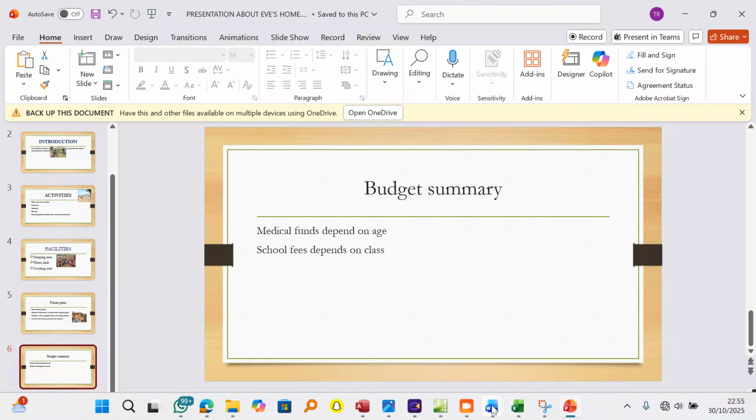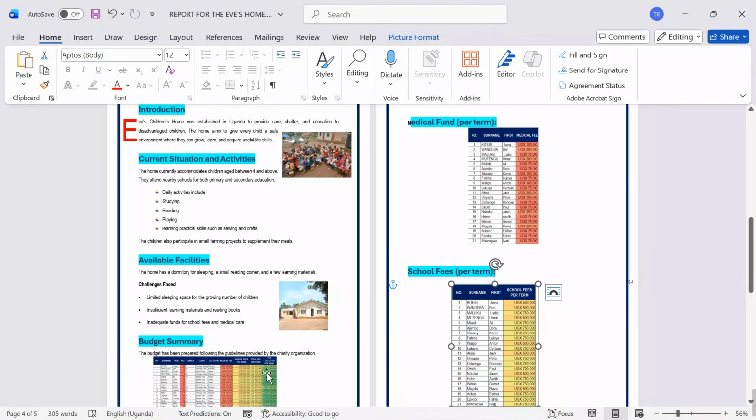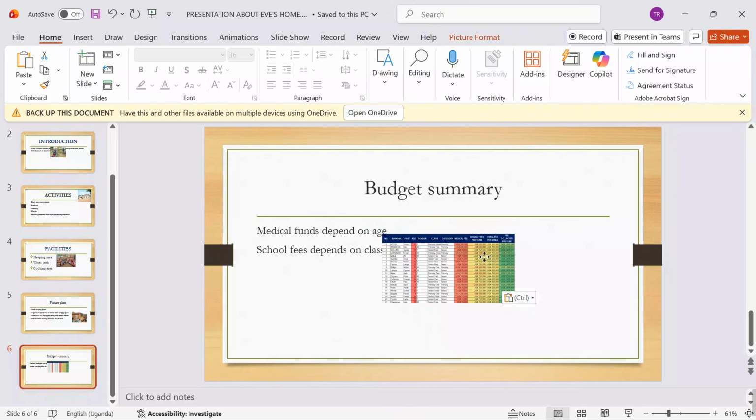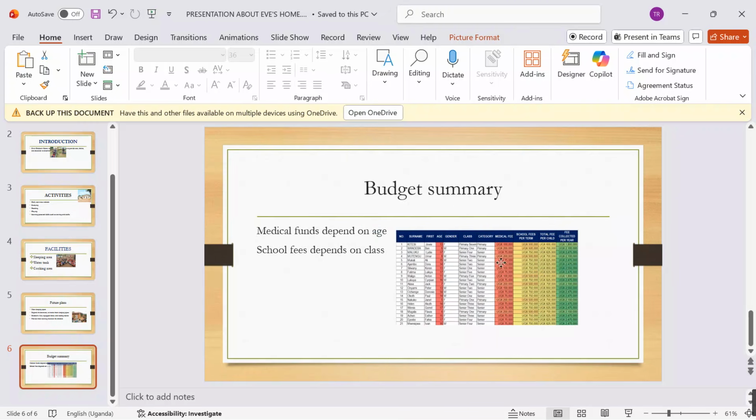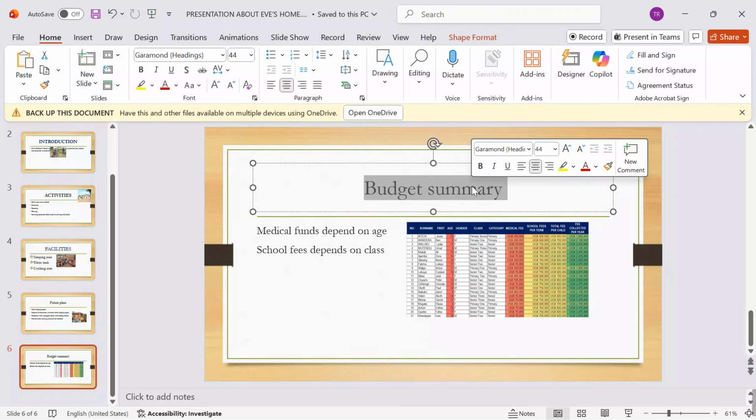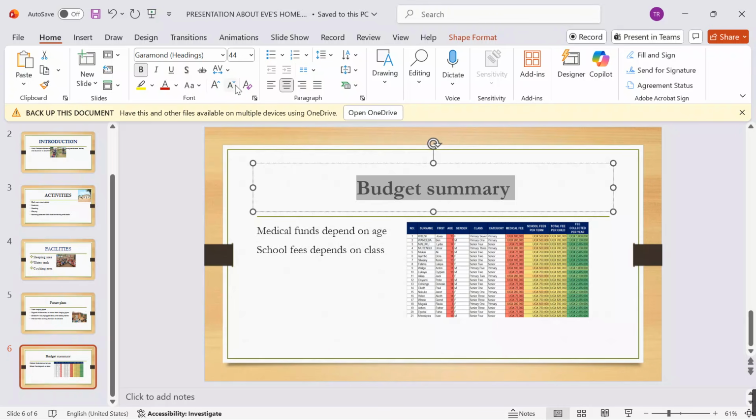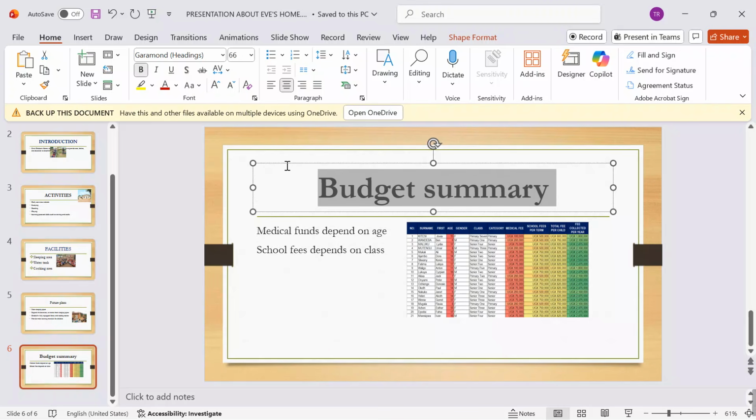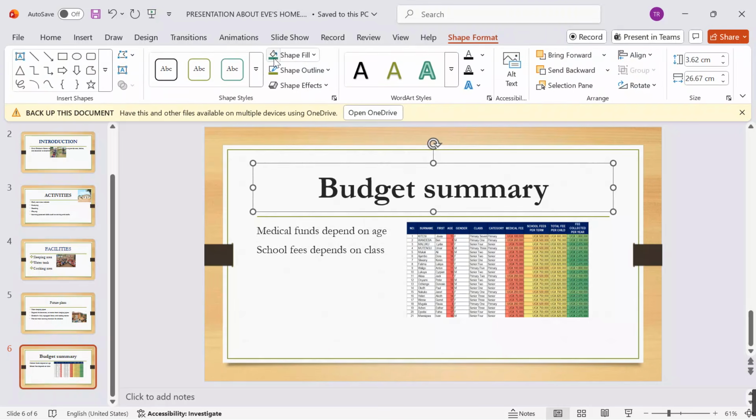So now after doing all this, I want to put a budget here. I want to go back to my report. Over here, I say Ctrl C, I want to copy this budget. I come, I drop it over here. Now after, I stretch it a bit, see that everything is well balanced, bold, increase the size a bit, come here. I can also go on under shape fill.